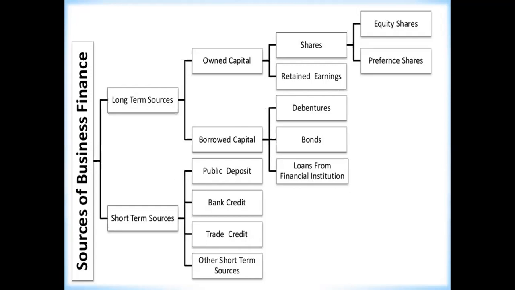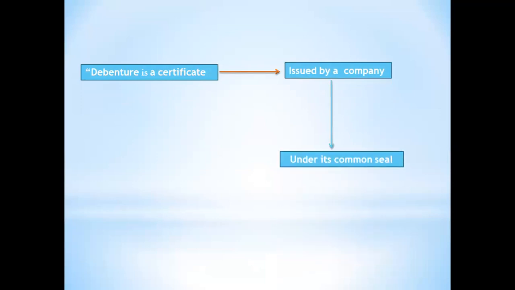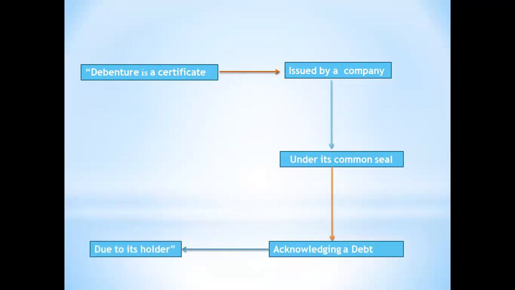So, continuing with that same topic, yesterday I told you what is a debenture. It is an acknowledgement, a certificate which is issued by the company under its common seal, acknowledging a debt due to the holder. So yesterday we saw features of debentures. Now today we are going to start with the topic, what are the different types of debentures?